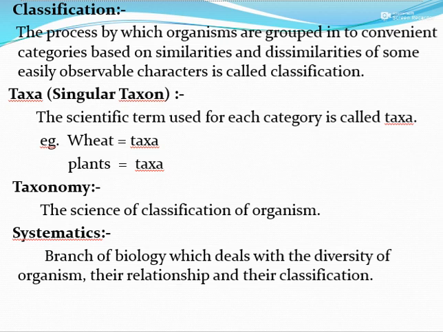But all the organisms cannot be studied or identified at once. So we categorize these organisms into different groups based on certain similar or dissimilar characteristics which can be observed easily. That process is called classification.